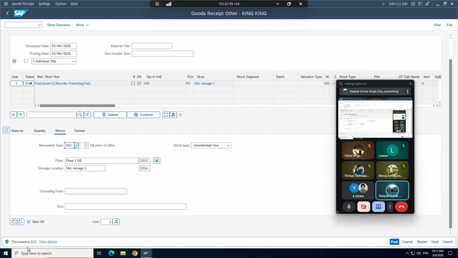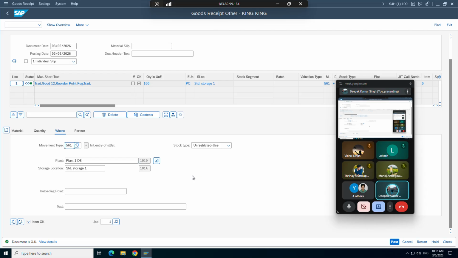Okay, if document is okay, can I post it? No, because let's say you don't have authority. Since I'm posting, in my ID I definitely have the access and authority to post this. But when I'm just checking this one, that time the system doesn't check the actual access, whether I have the access to post this or not.